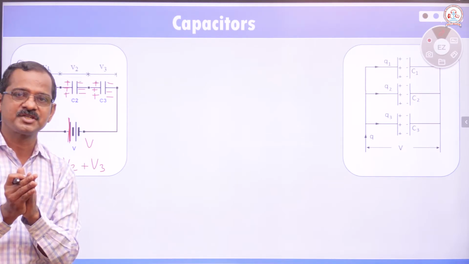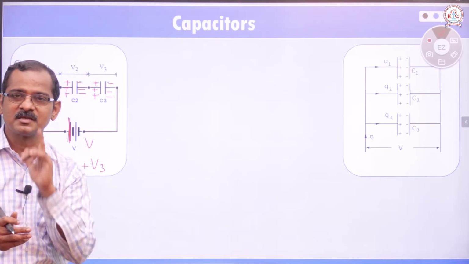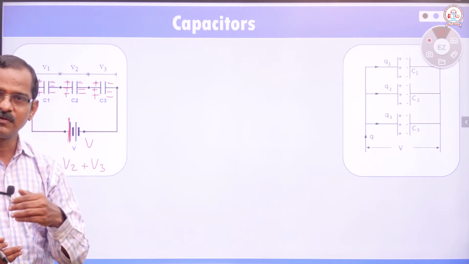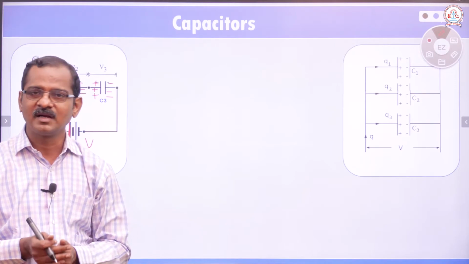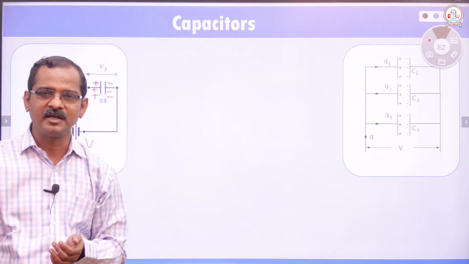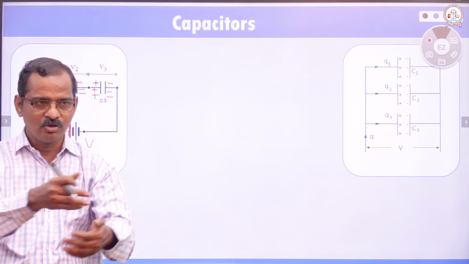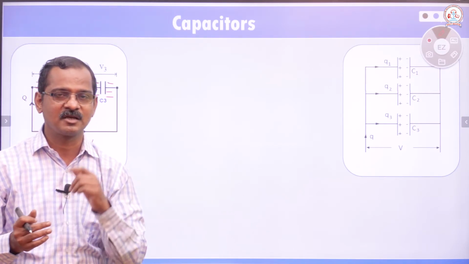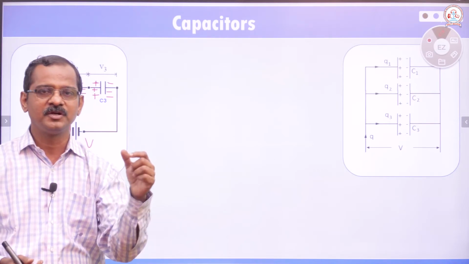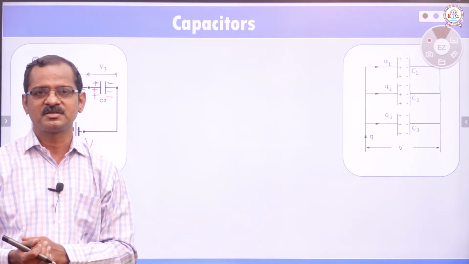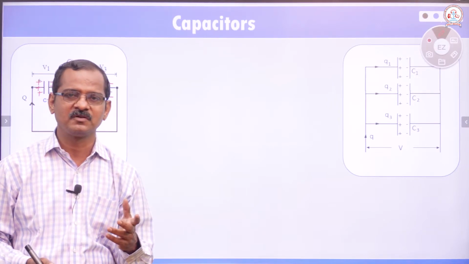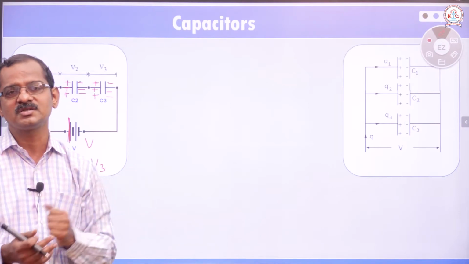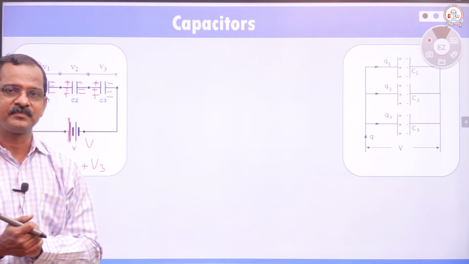In case of parallel connection, potential difference will be the same. Even in our home, we are getting power supply from the electricity department through the EB lines, isn't it? In our home, all the electrical connections are made parallel. For every component, fan or TV, whatever it is, the supply we are giving is 220 voltage. It's a parallel connection, and the potential difference will be the same.